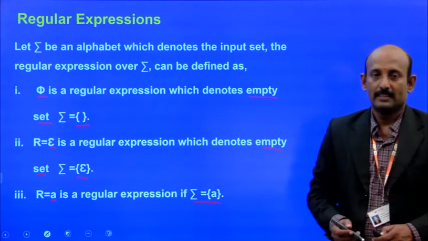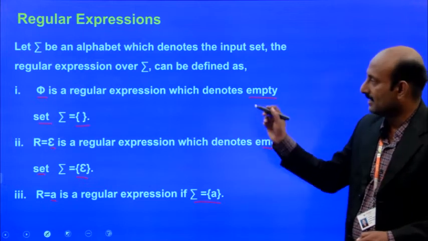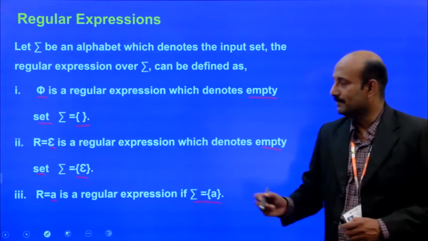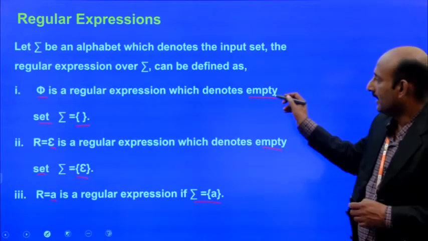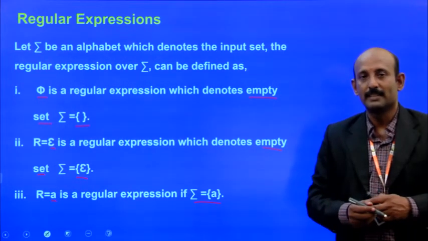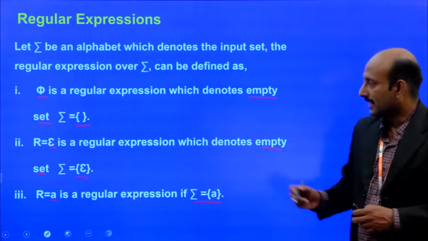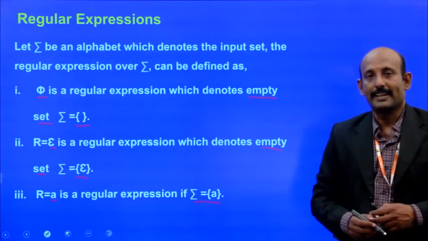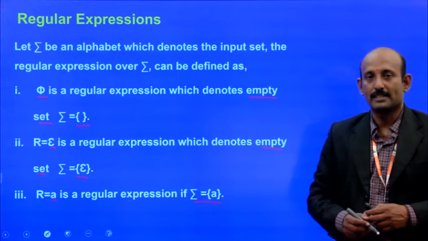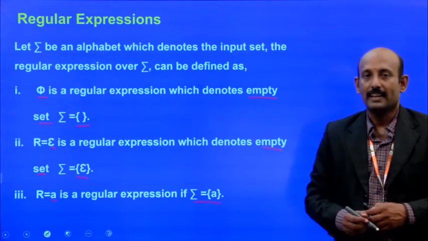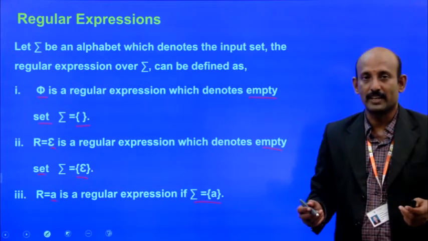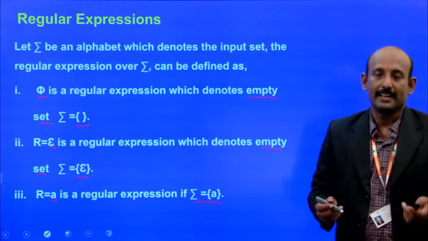Again, I repeat that the regular expressions over sigma can be defined in the following manner. The first thing is the pi symbol. The pi symbol is a regular expression, which means the empty set; the set becomes empty. Second, R equals epsilon. Epsilon is nothing, which is denoted as an empty string. That means a language consisting of a set of strings where the string is empty.